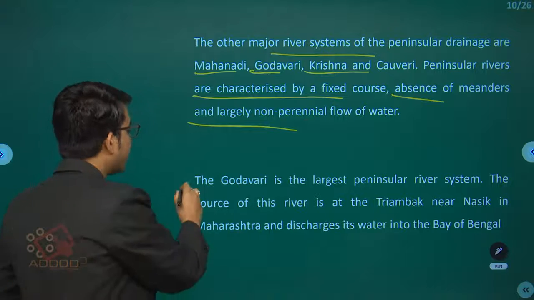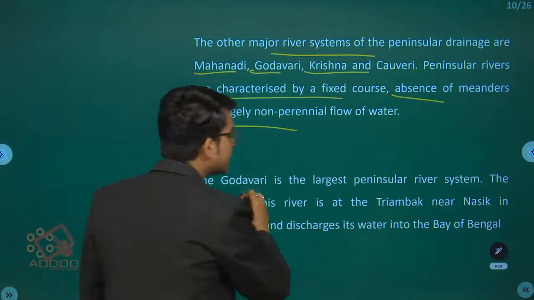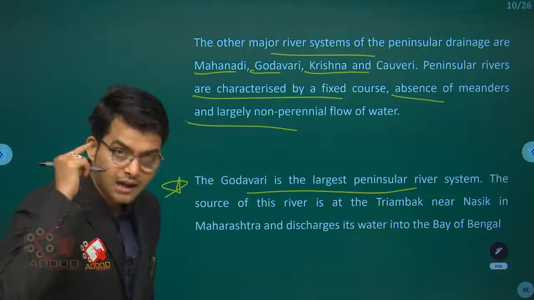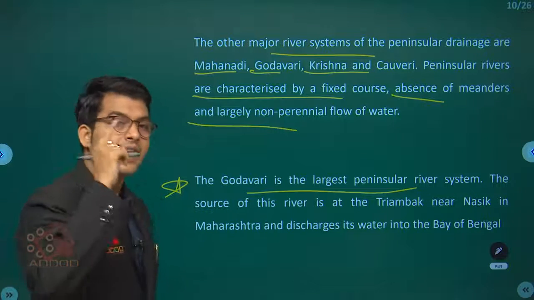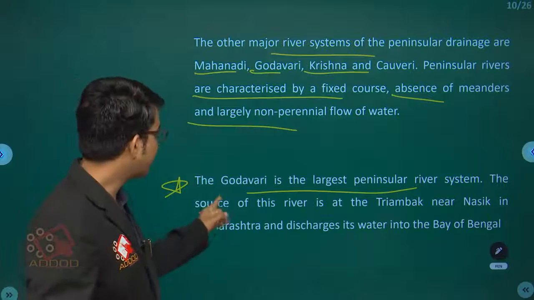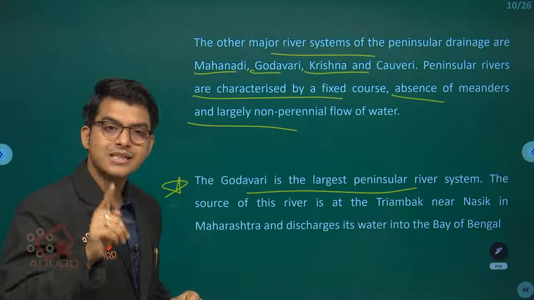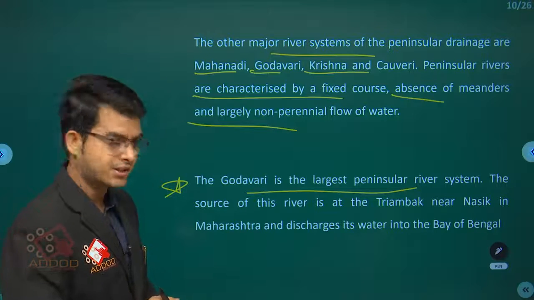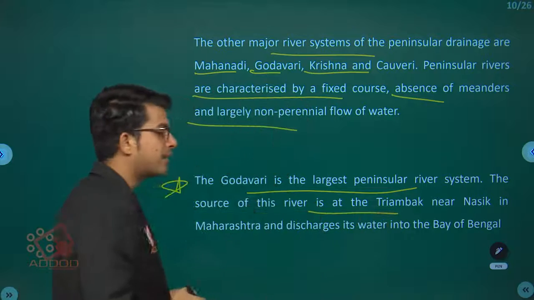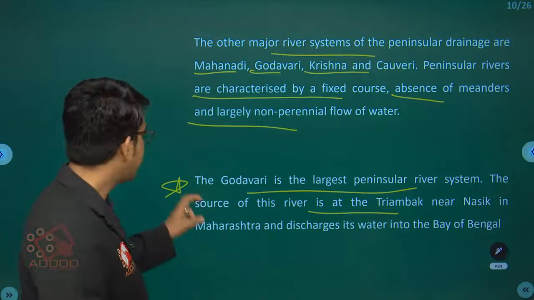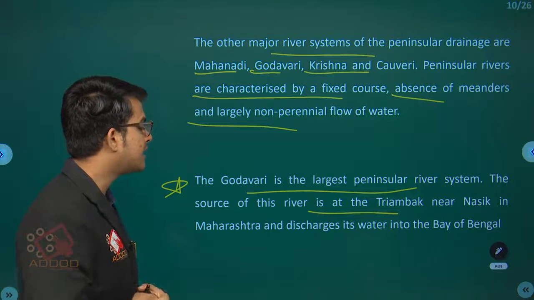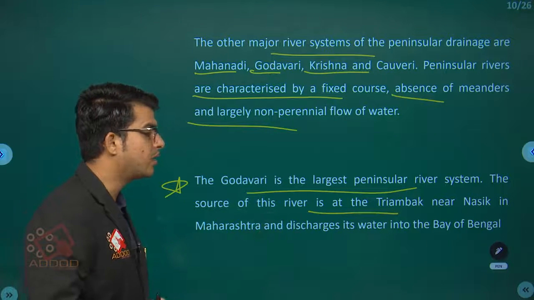Now, the Godavari is the largest peninsular river system. Keep this available, active, and lasting in your mind. The source of the river is at Triambak near Nasik in Maharashtra. Nasik is a district in Maharashtra, and the river discharges its water into the Bay of Bengal.